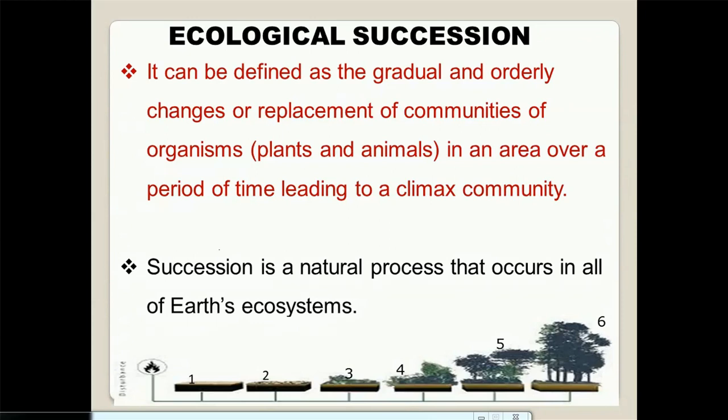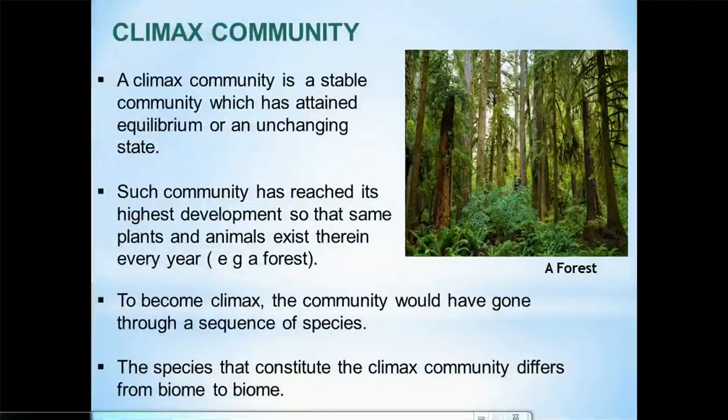And if this is left for like another 30-50 years, you find out that these shrubs and herbs would have been replaced by even more complex plants such as trees. Of course they will be short at this time, and if left for like 100-1,000 years, okay, it would have turned to a very thick forest, okay, with all kinds of animals and all kinds of plants. So that forest is the climax community. Okay, so let's look at this climax community.